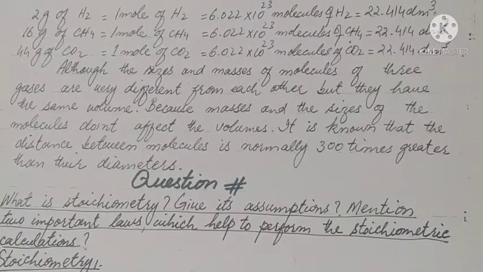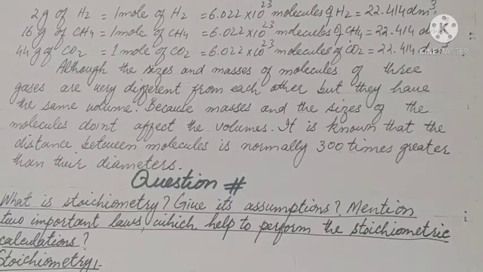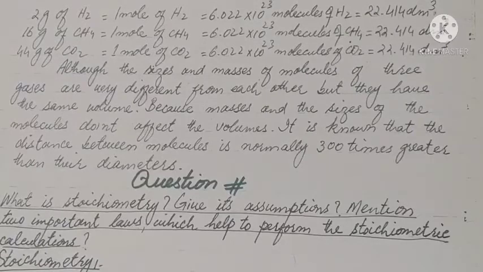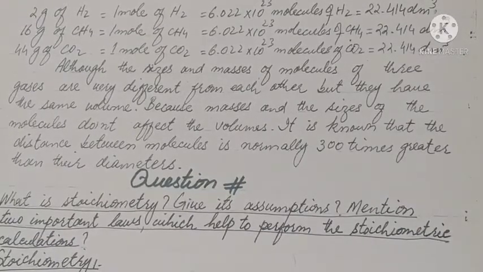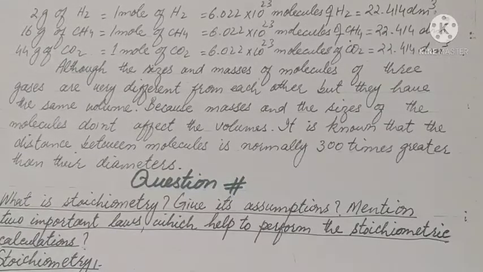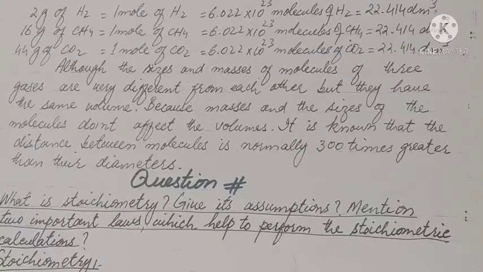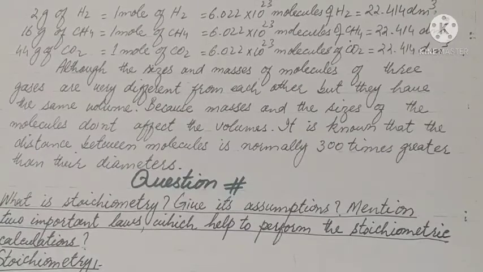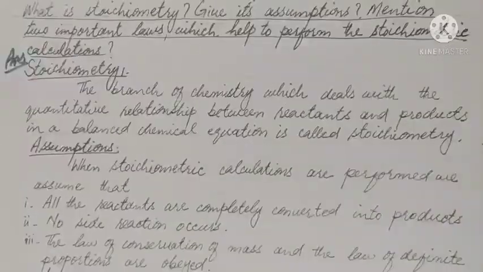Now we discuss the relationship between sizes and masses of the molecules and their volume. Although the sizes and masses of the molecules of the three gases are very different from each other, they have the same volume because the masses and sizes of molecules don't affect the volumes. It is known that the distance between the molecules is normally 300 times greater than their diameters. So there is no relationship between sizes and masses of molecules with the volume. So their sizes and masses are different, but if the number of moles are equal at STP, then the volume is also equal.